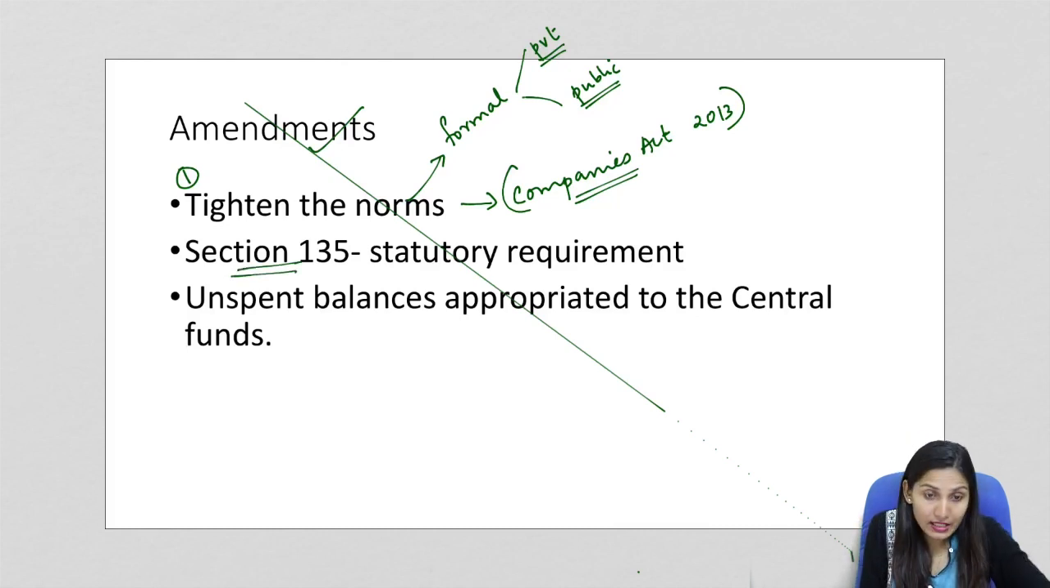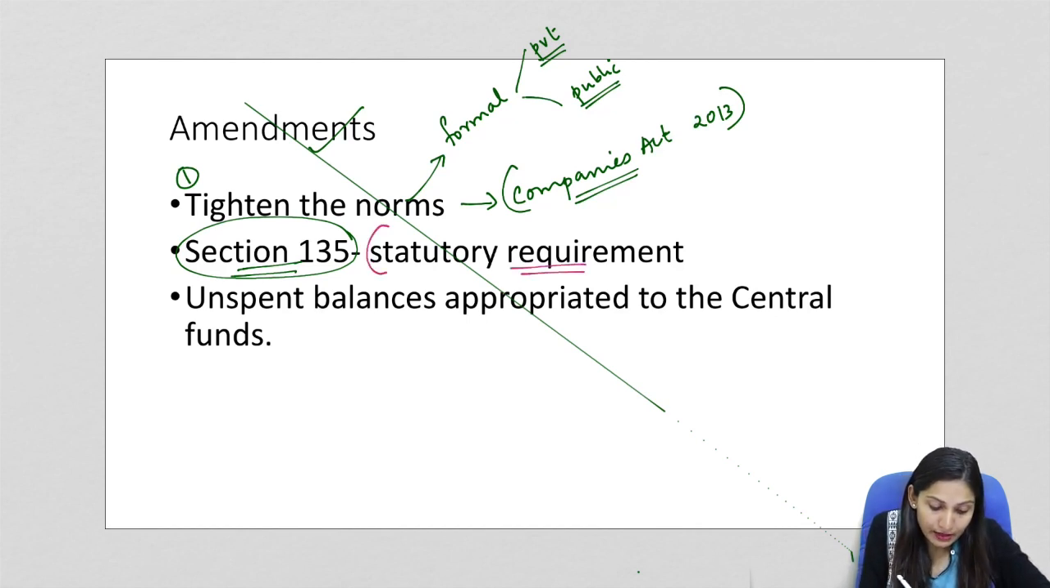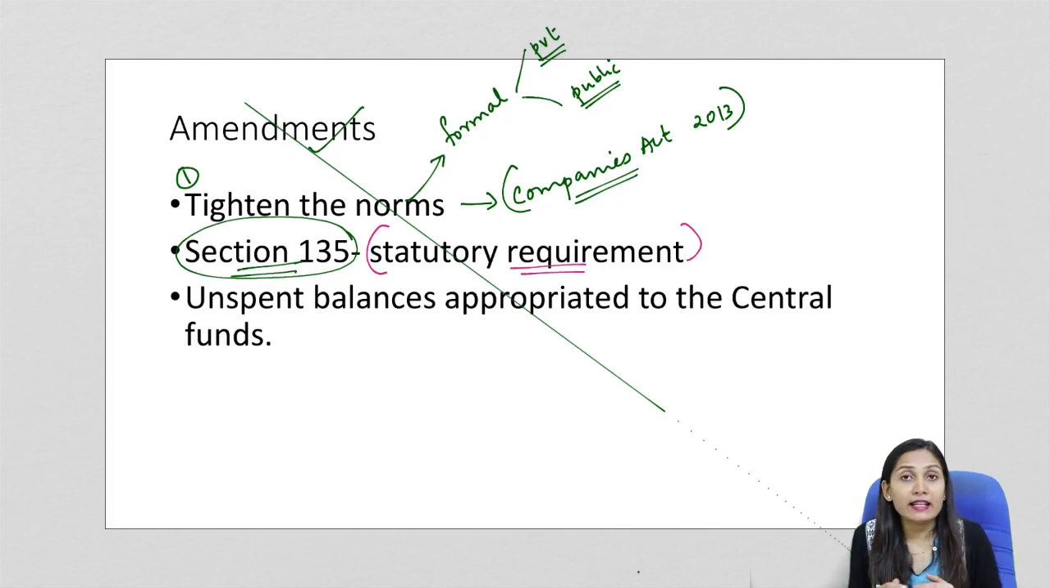Now coming to Section 135, we have already seen what Section 135 is. It requires companies to have their own CSR policy, which should be overseen by the boards. Now the provision under Section 135 will become a statutory requirement. The section mandates that there should be a CSR policy, and with this amendment, it will become a statutory requirement.